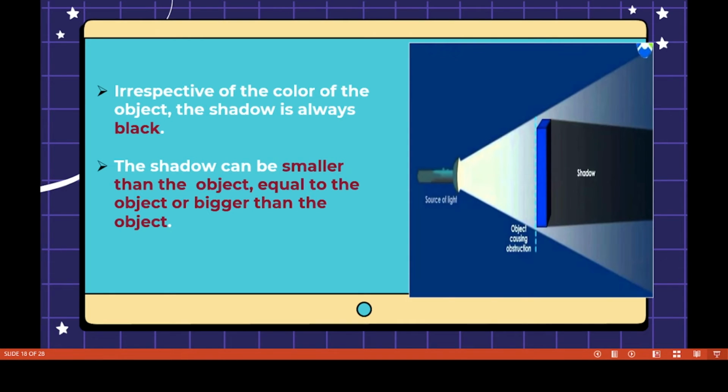Children, just imagine, now a blue ball is there. So what's the shadow of the blue ball? Black only. You know, shadow means always black. The shadow can be smaller than the object, equal to the object, or bigger than the object.